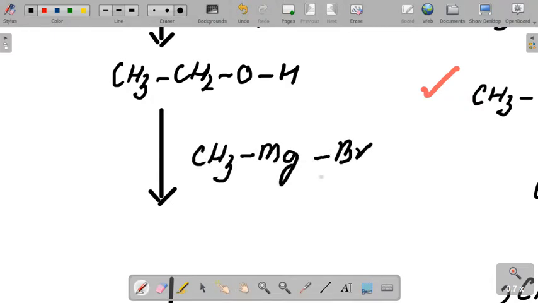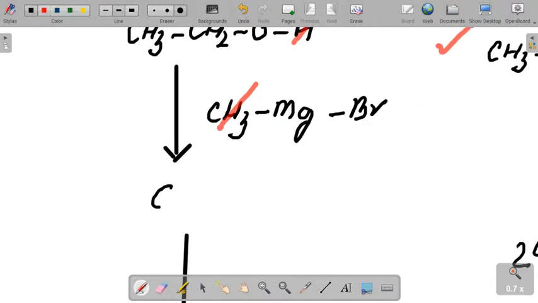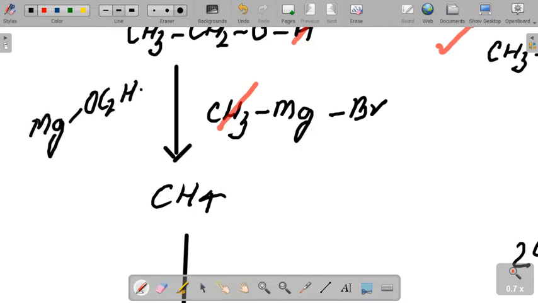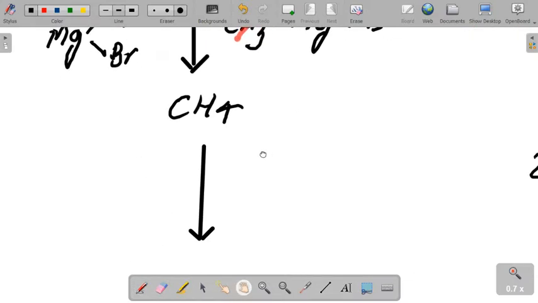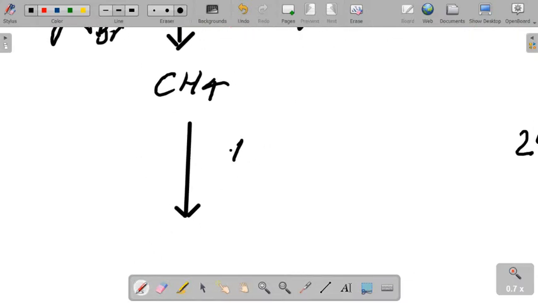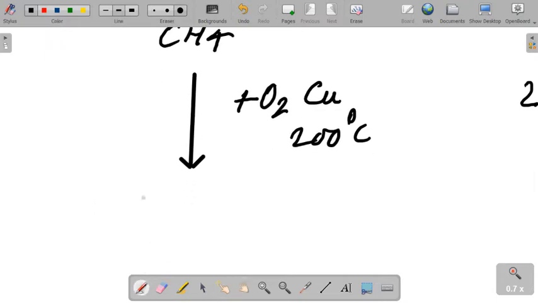Then this H reacts with this CH3 to give CH4, and the byproduct is magnesium ethoxy bromide. And this methane under controlled oxidation, that is oxygen at copper 200 degree, would give methanol. This is the question which was there.